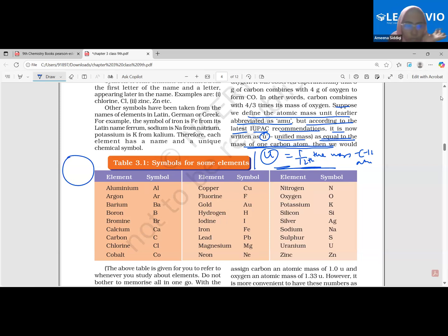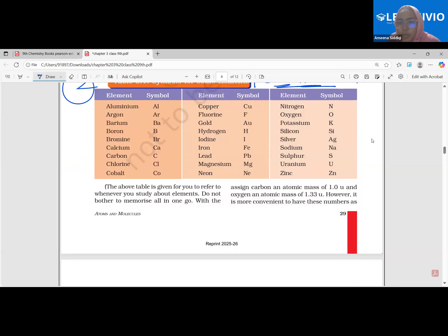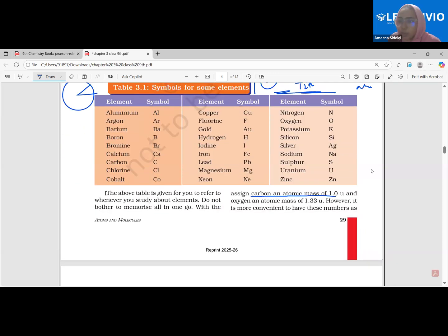So now what happened? The values came out to be different. Obviously, we are taking a bigger unit to compare, so the values would come out to be different. From that point of view, carbon had a mass of 1 U. That is clear. We are taking this as the reference unit. Obviously, this will have the mass of 1 unit, because this is the unit itself. And oxygen came out to be with a mass of 1.33 U.